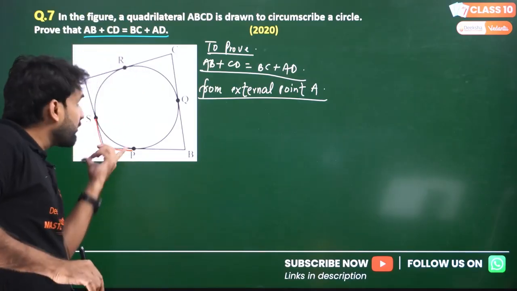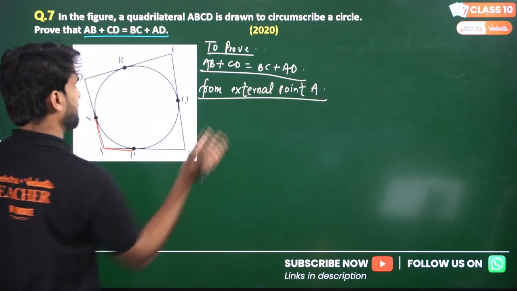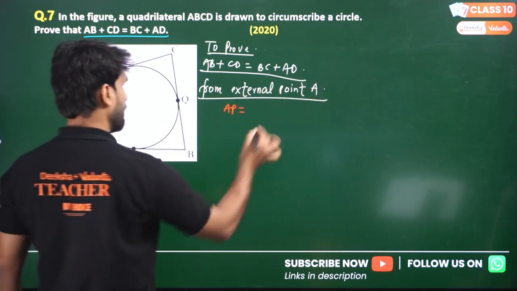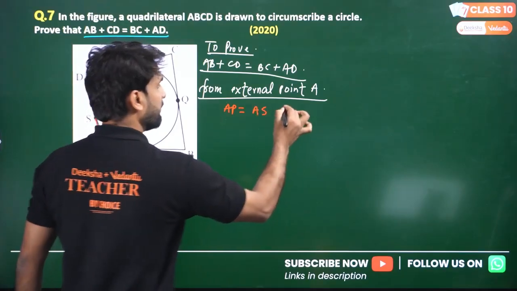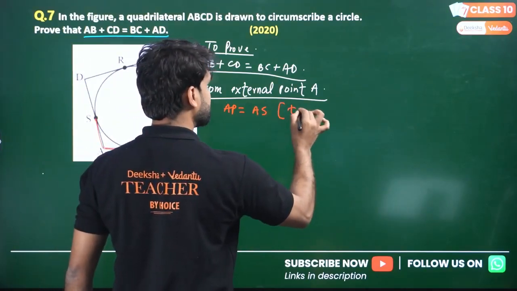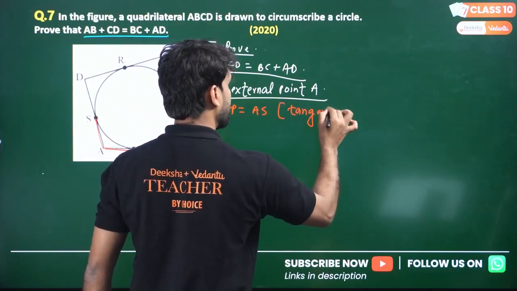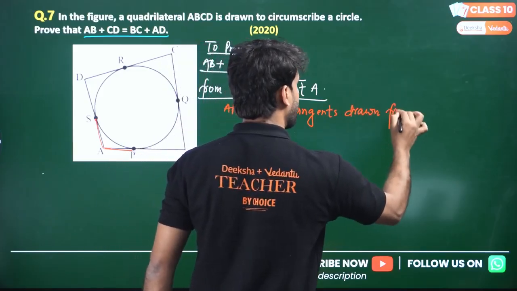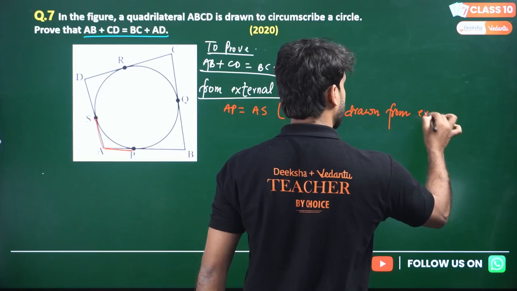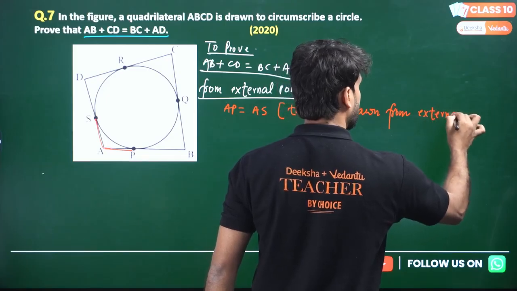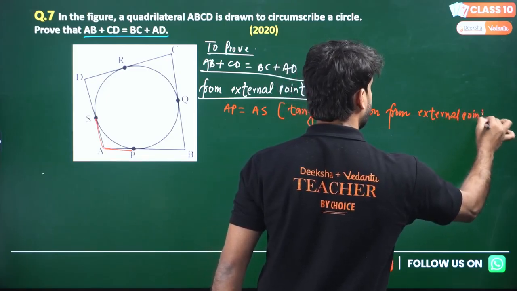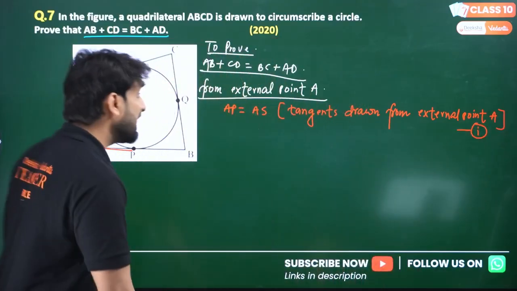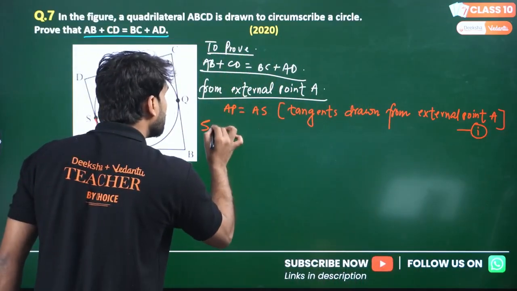The tangent drawn from any external point, from external point A, we can write here AP will be equal to what? AS. We can mention here tangents drawn from external point A. I hope you got the point. And I am calling this equation 1. Now write similarly.